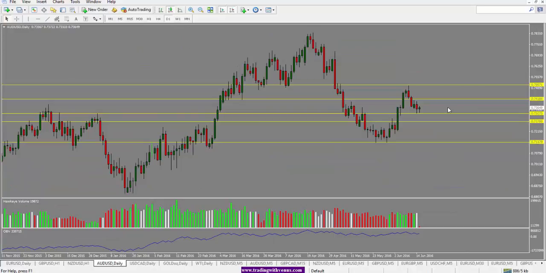For Australian dollar here, we did have a bearish close for the day. However, the price is at an important support and resistance area at 73.20 here. So we could get a pullback all the way up to 74.20. We did see the price move up. However, it hasn't dropped very much. So the last 2-3 days it has been in this range here, so we could see the price go up and test the top of the range and come back and test the bottom of the range.